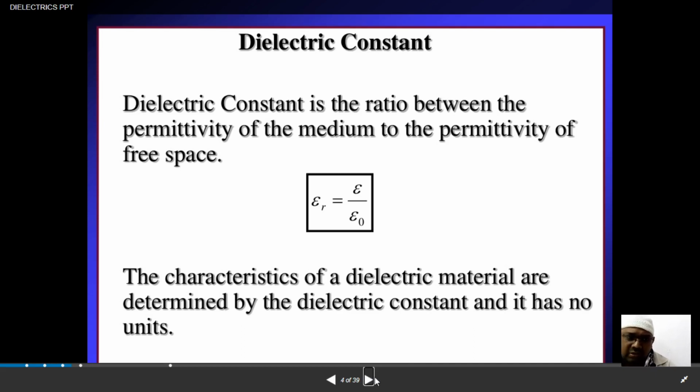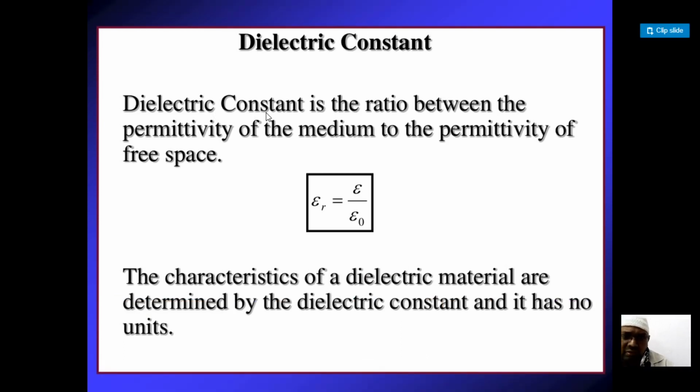Now, what is actually the meaning of dielectric constant? The dielectric constant is the ratio between the permittivity of the medium and the permittivity of free space. The dielectric constant is also known as the relative permittivity. What is the meaning of the permittivity of the medium?